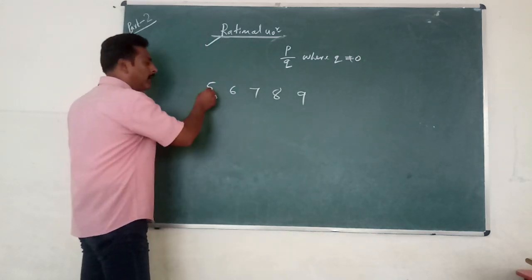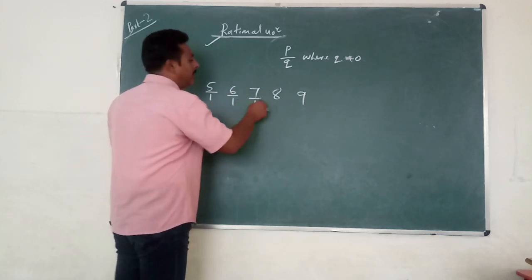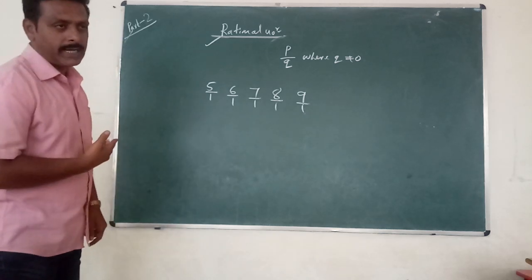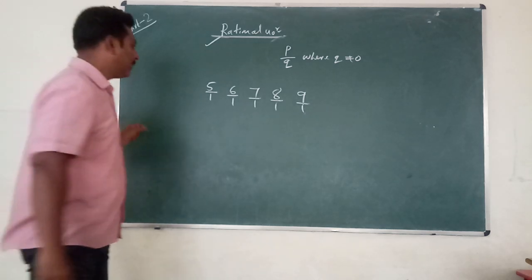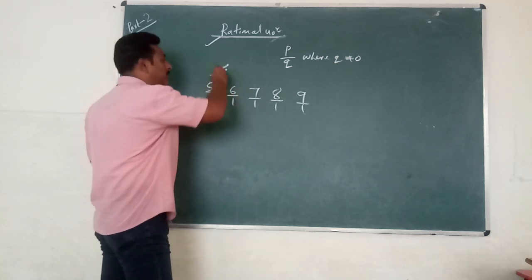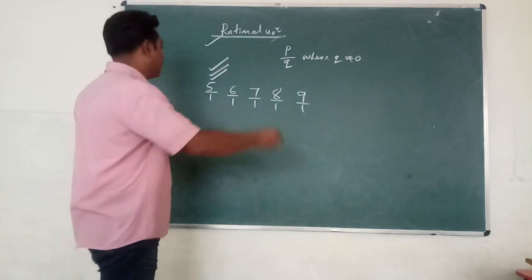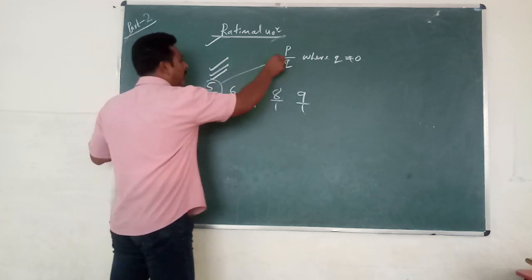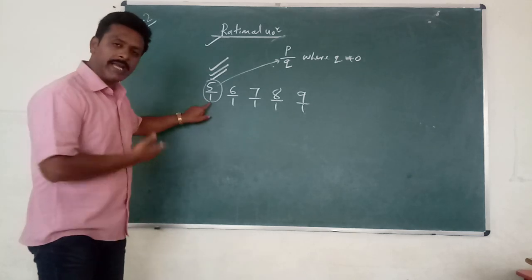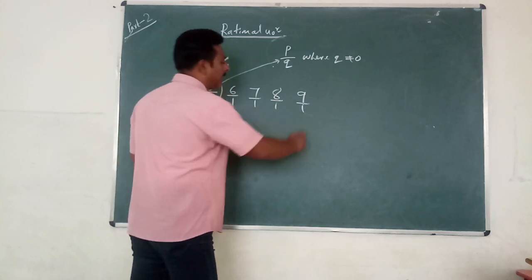It is a rational number because the numerator is 5, and below, if there is nothing, it is 1. Now if I write the denominator as 1, then can we call it a rational number? Definitely. Therefore, it is a natural number also, right? It is a whole number also, right? It is a rational number also, you are right. Because this number also we can express in the form of P by Q. Therefore, what should not come in the denominator? 0 should not come. If it is 1, then it is a rational number only. All these are rational numbers.